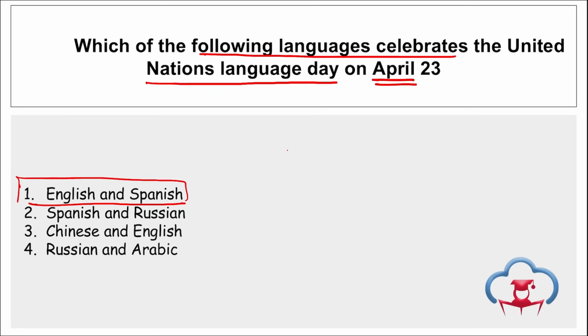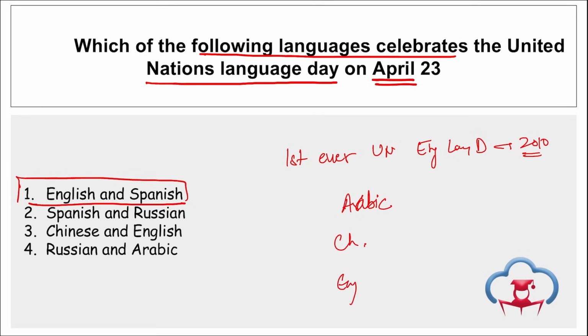Right? The first ever UN English Language Day was observed in 2010, right? And remember the 6 official languages of UN, you should know. I gave you this homework also: Arabic, Chinese, English, French, Russian, and Spanish. These are the 6 official languages of the United Nations, and Hindi is not an official language. Do mark this also, right?